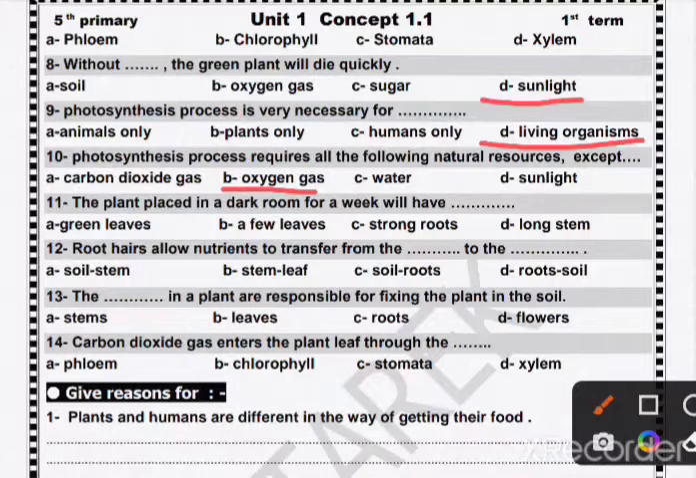Plant placed in dark for a week will have few leaves. Root hair allow nutrients to transfer from the soil to roots. The stem is a part in a plant responsible for fixing the plant roots. Carbon dioxide gas enters the plant leaf through the stomata.